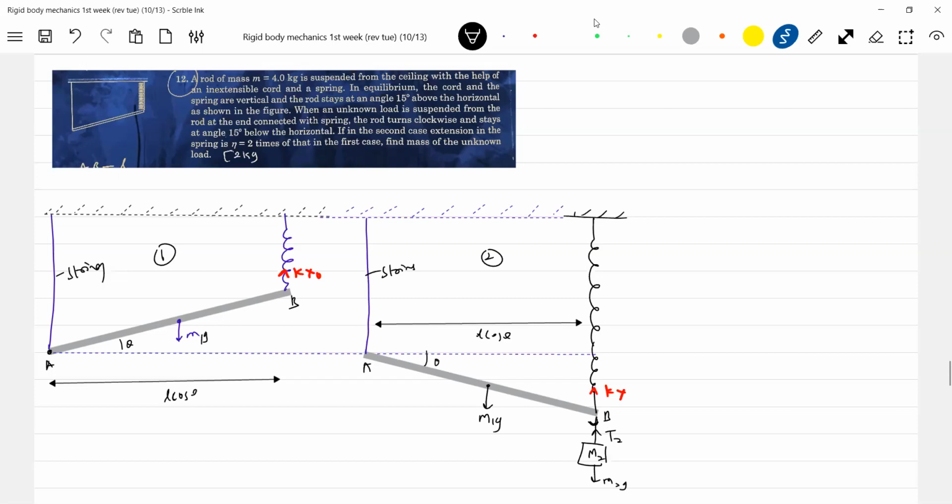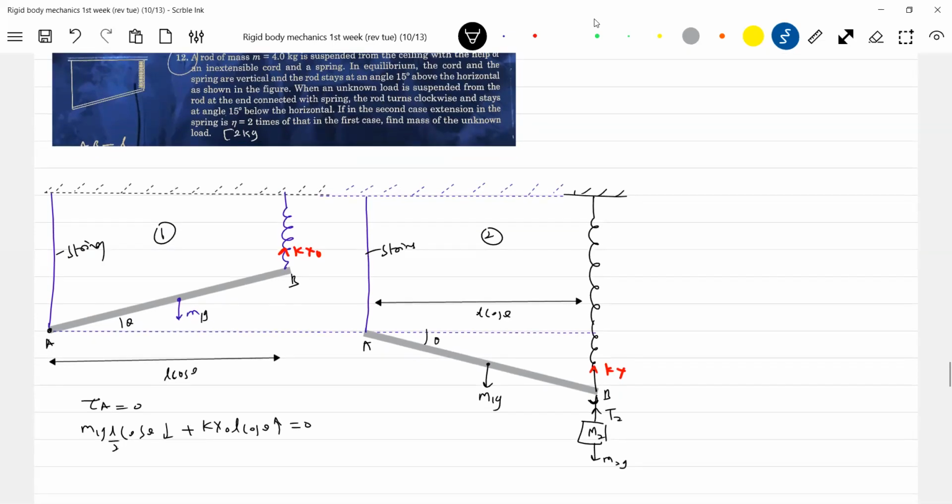Looking at the first diagram, torque about point A should be equal to 0. So therefore, this should be m1g L by 2 cos theta. And in fact the tension will be there, T1, take this as T2. Torque about point A. The torque due to tension will intersect the axis of rotation, so torque will be 0. Only torque will be due to m1g, clockwise.